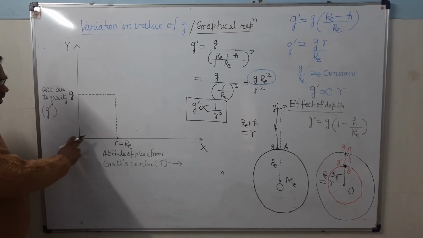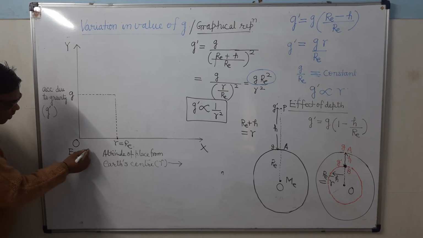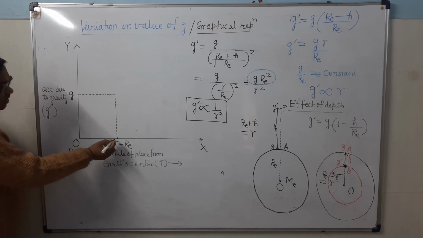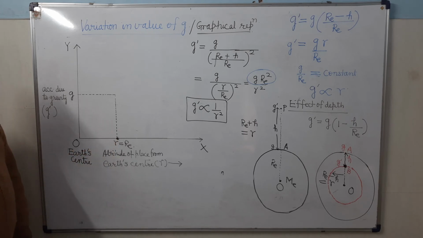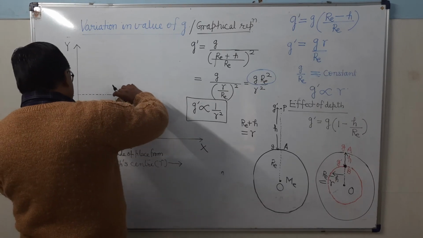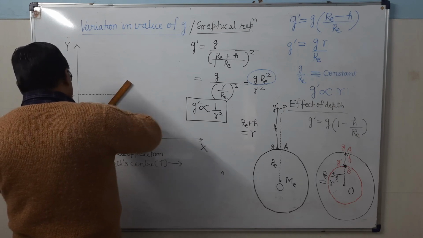Up to the earth surface from the earth center, O is representing the earth center, and this point corresponds to the point on the earth surface. So see here, it is varying directly. Varying directly means the graph will be like this.